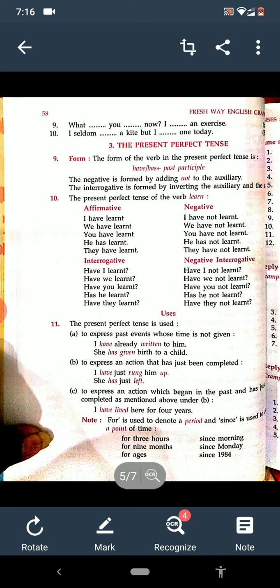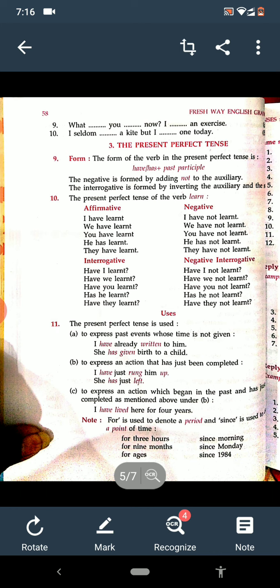Okay? Clear to everyone? Now negative statement. I have not learned, we have not learned, you have not learned, he has not learned, they have not learned. Means has or have plus not. It may be has also, it may be have also.